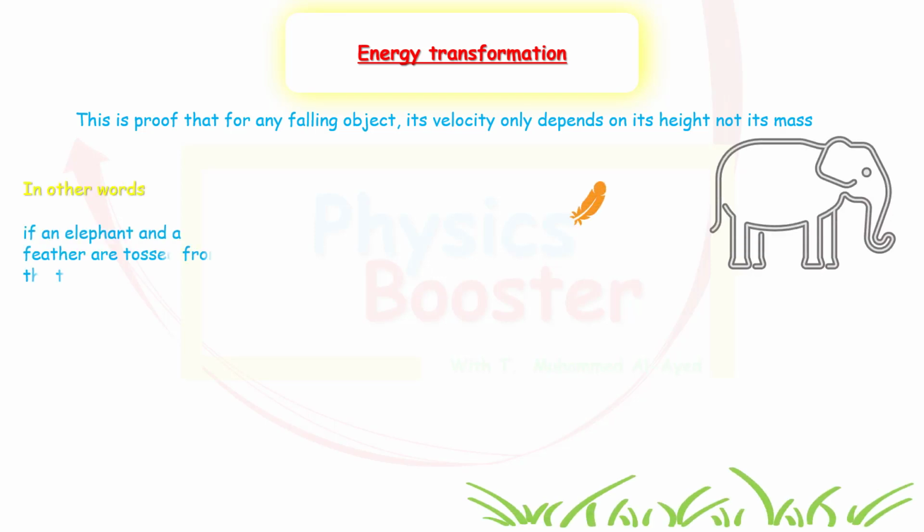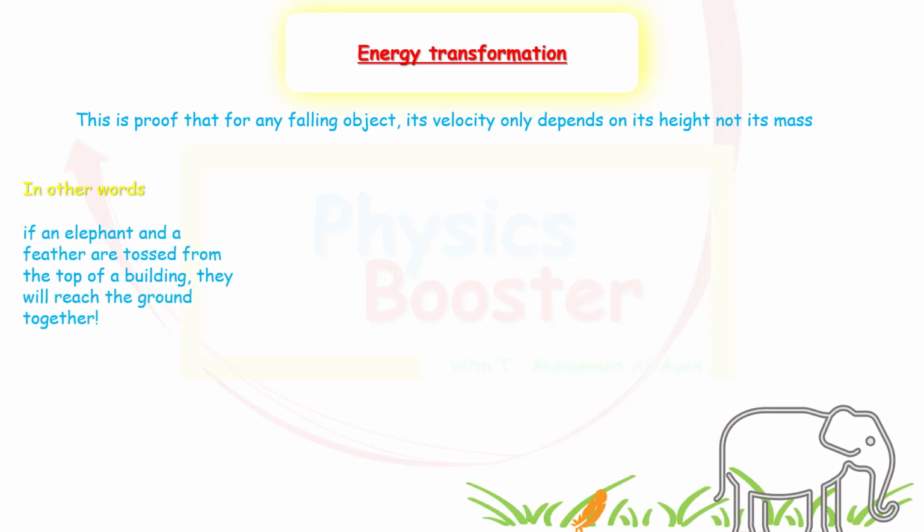In other words, if we have an elephant and a feather and we toss them from the top of a building, they will reach the ground together. You're going to say impossible, but I'm going to say yes, it's possible, but we must neglect air friction. So if we can get a huge chamber that is vacuum with no air in it, and we throw a feather and a very huge object together, they will reach the ground at the same time.